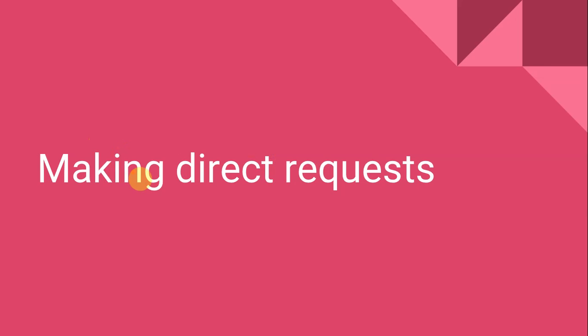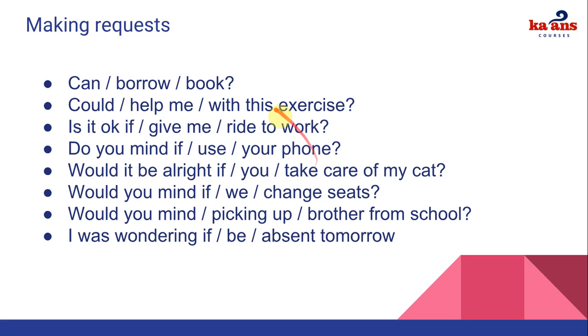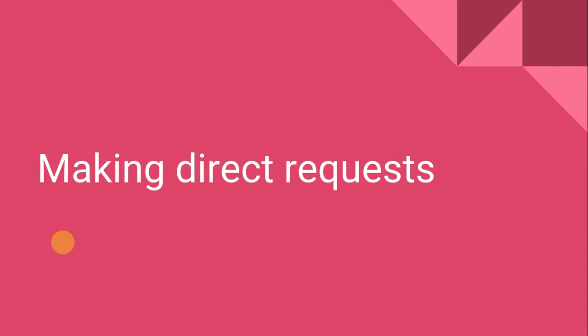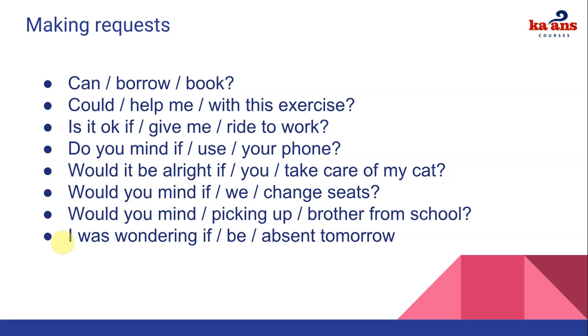Let's go back to making direct requests. As you can see, we have 8 different examples, very similar to the expressions we have here. We will have one of each. Are you ready? Let's see if you get all of them correct.